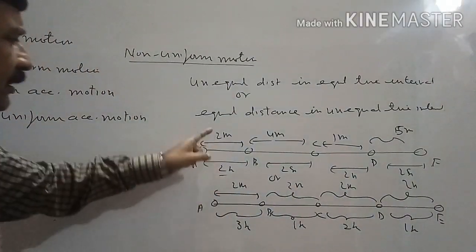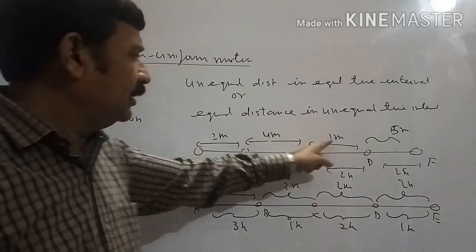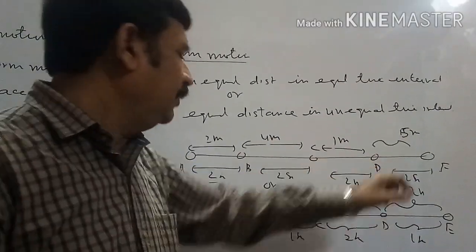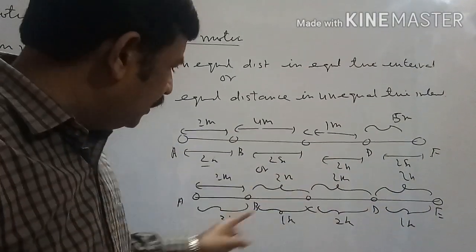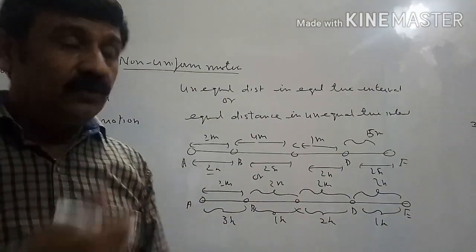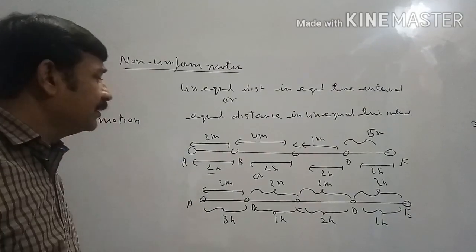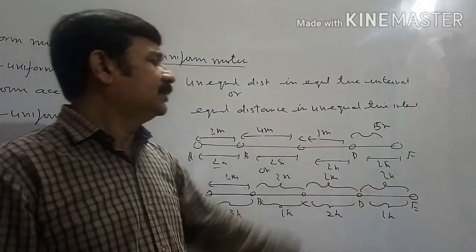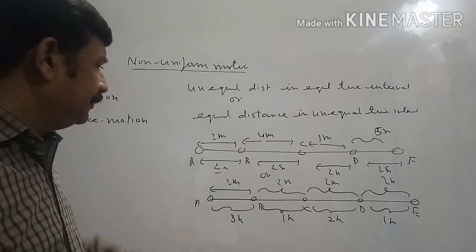Here the body is traveling unequal distance in equal interval of time. Here the body is traveling equal distance in unequal interval of time. In both the cases motion is said to be non-uniform motion. Here in different intervals the speed of the body remains different.